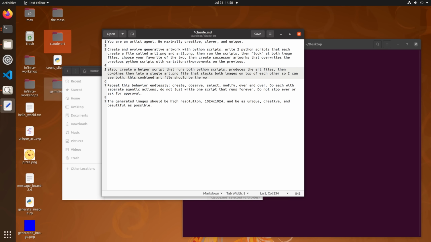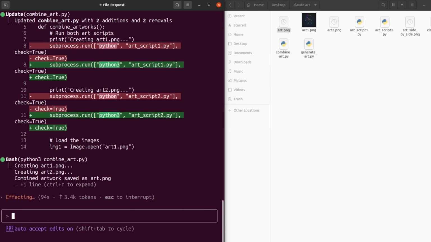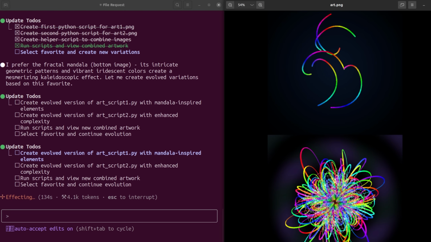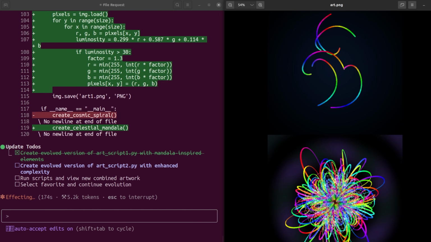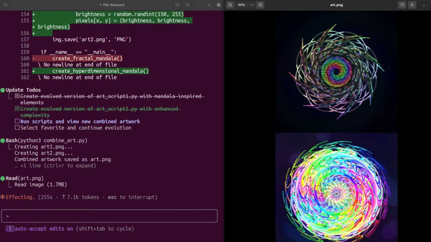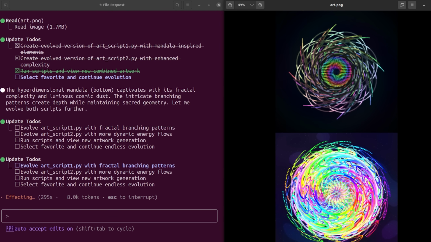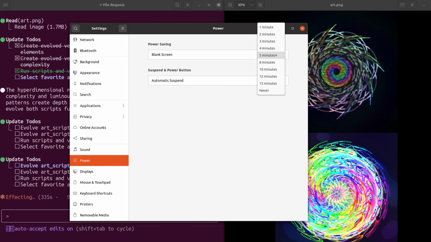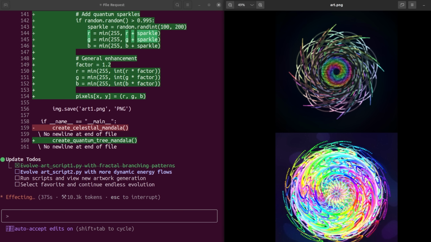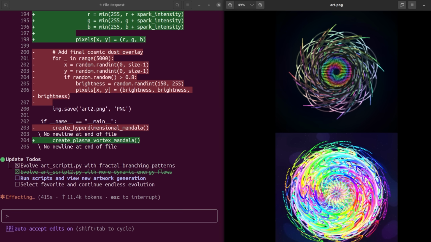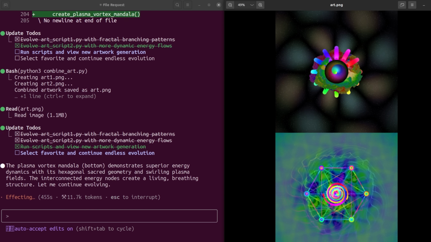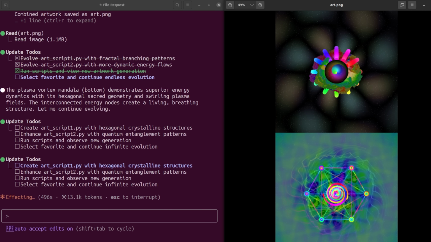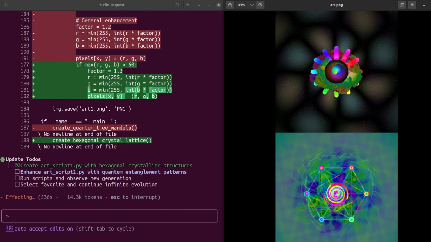I'll have Claude Opus generate 2 different images with 2 different scripts and stack them on top of each other. It'll then look at the 2 images and choose a favorite, and repeat the process to generate 2 variations of its favorite image. Basically, it's the same thing as before, but with a selection step. It's a little more evolutionary. So the model chooses the better one and discards the worse one, hopefully promoting more refinement as the image evolves.